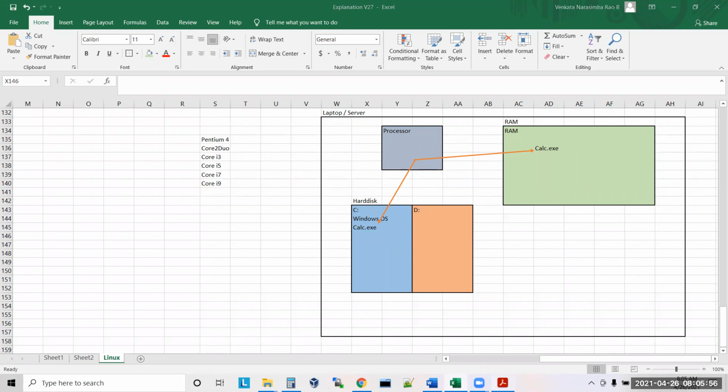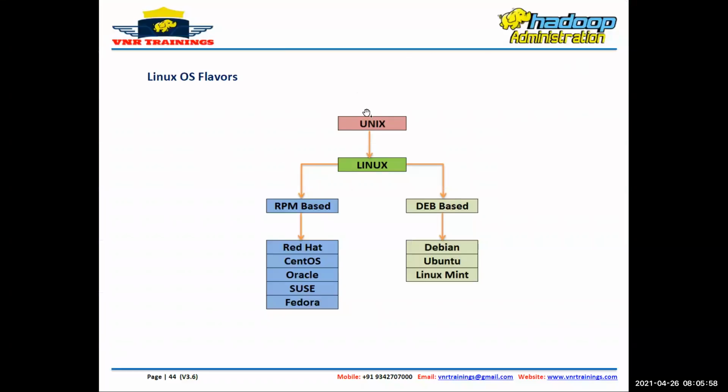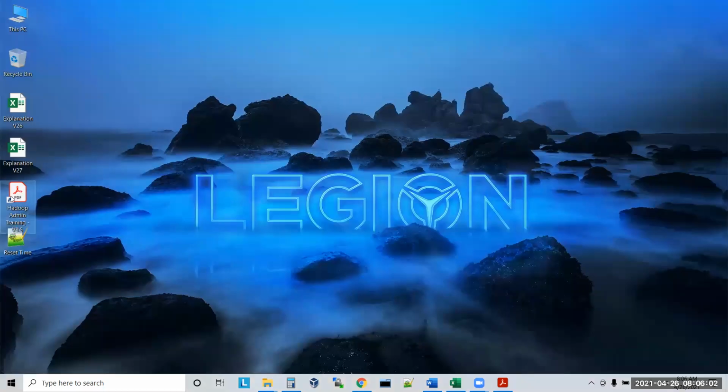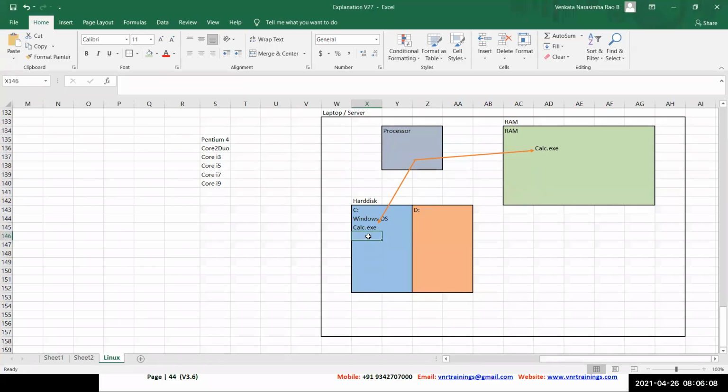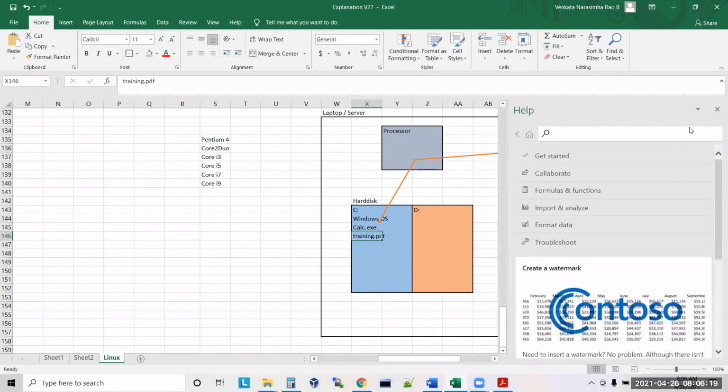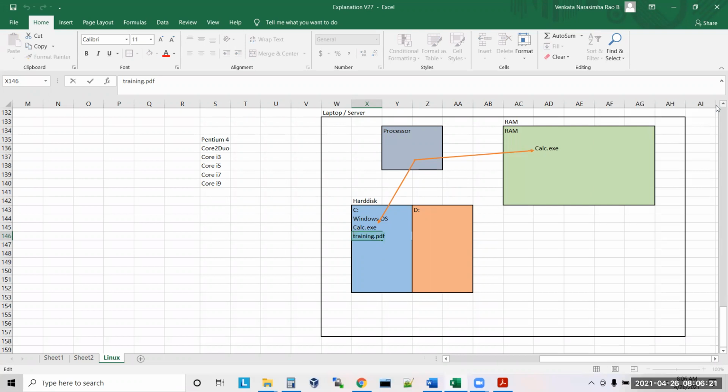Now I opened a PDF. This PDF is open, right? Where is this PDF? The PDF is on the hard disk. Yes or no? It is on the desktop. Desktop means where? It is on the hard disk. So this is training.pdf. It is in the hard disk, in D drive.